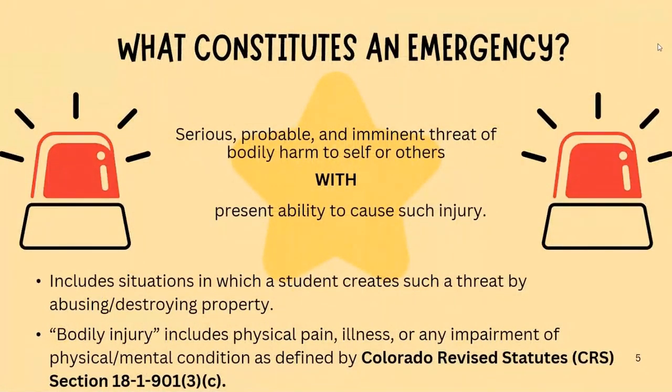What constitutes an emergency? An emergency is serious, probable, and imminent threat of bodily harm to self or others, with the present ability to cause such injury. This includes situations in which a student creates such a threat by abusing or destroying property. Bodily injury includes physical pain, illness, or any impairment of physical or mental condition as defined by Colorado Revised Statutes Section 18-1-901(3)(c).